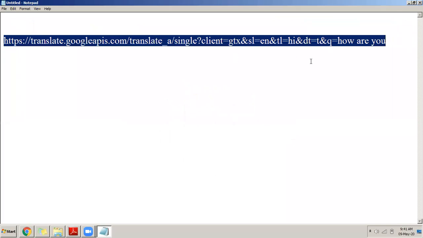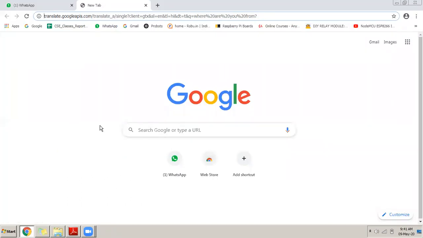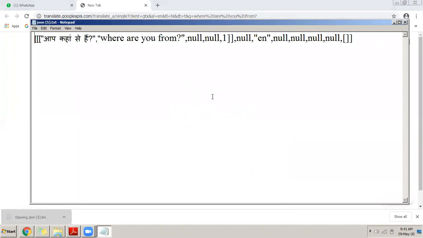Now that you have understood the meaning of a web service, what all it can do, and how useful it is, there are numerous APIs and web services available on the internet which you can use. And remember one thing: whenever a web service sends you back data, for example, if I open this file, you see that the format is a little typical.